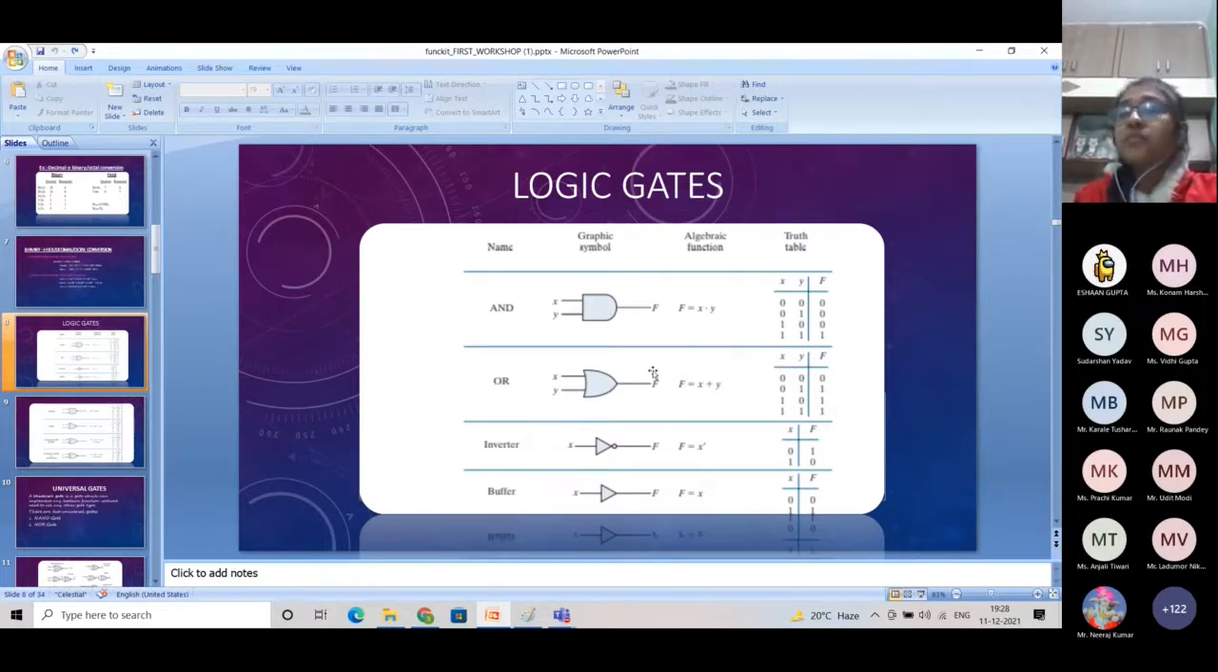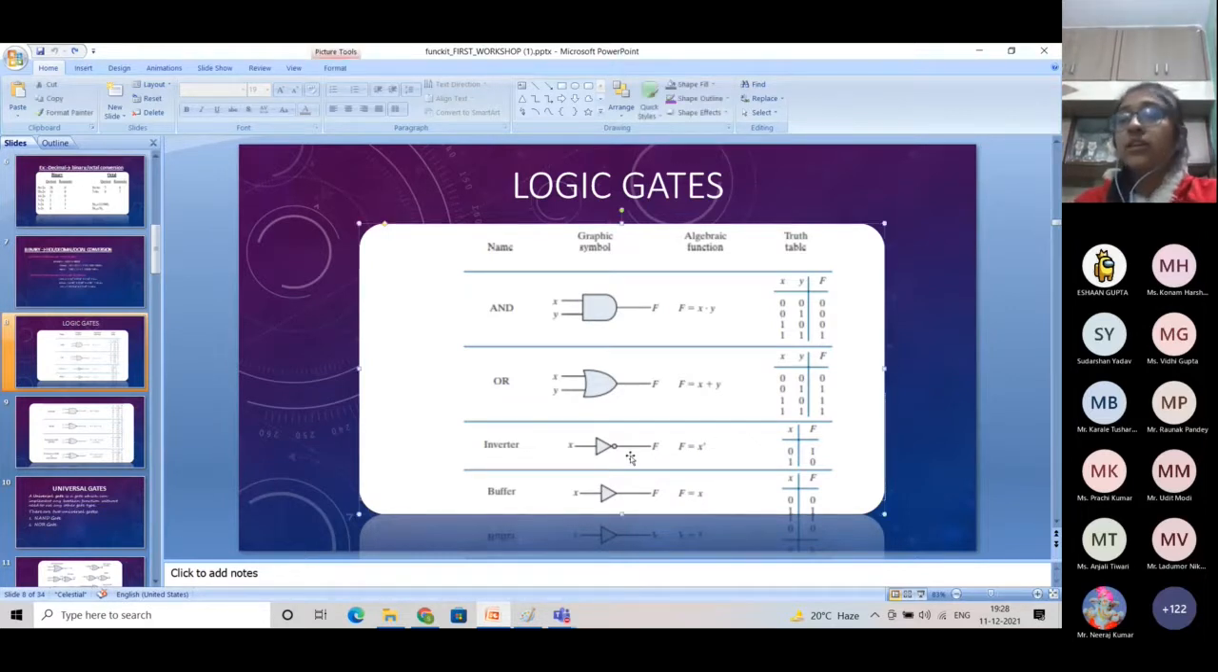In the OR gate, this is our OR gate. The algebraic expression is f equals x plus y. Its property is that the output is 0 only when all the inputs are 0, otherwise it is 1.